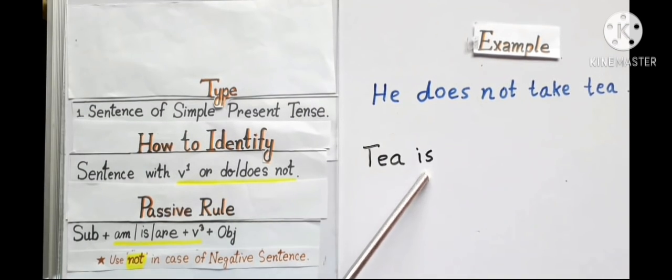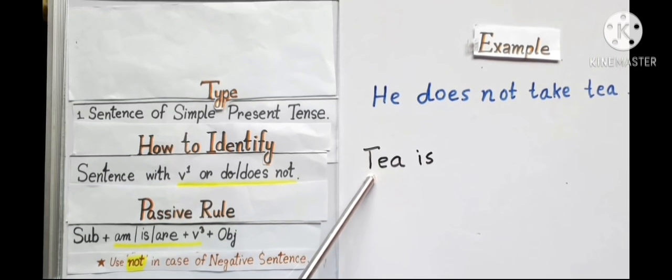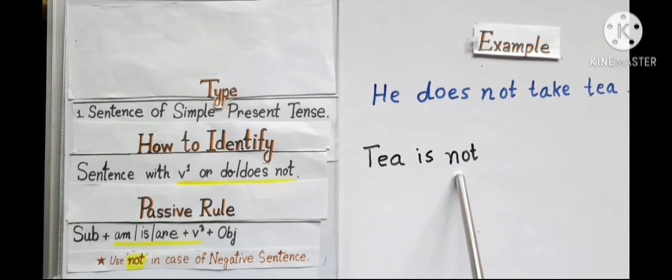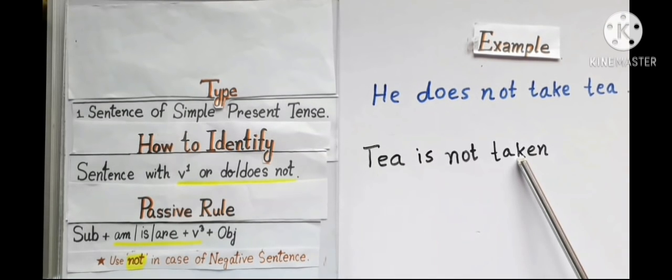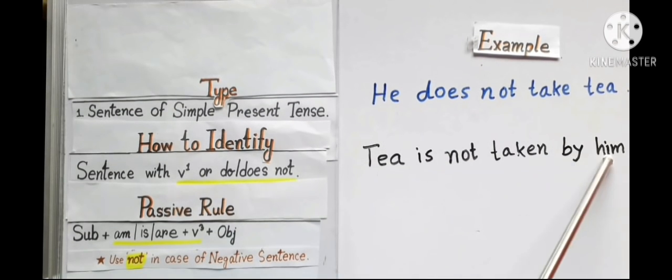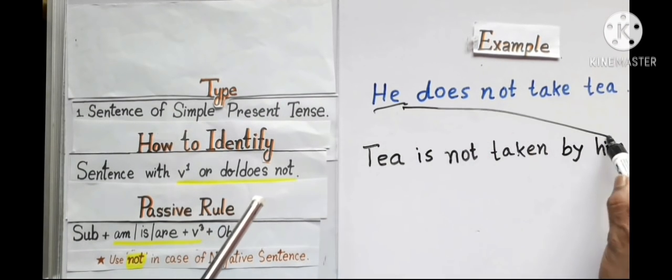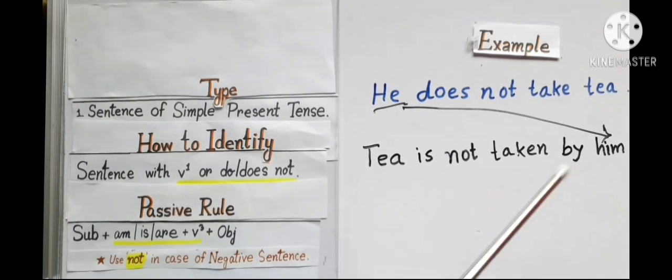Now I write is because the subject tea is third person singular. Now I add not because it is a negative sentence. Now I write taken, verb 3 of take. By him, he, the subject becomes him in object form.